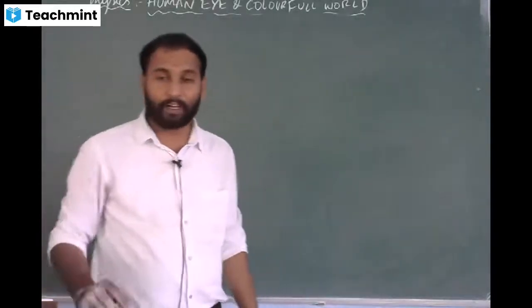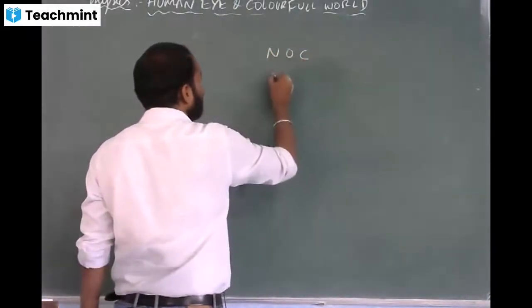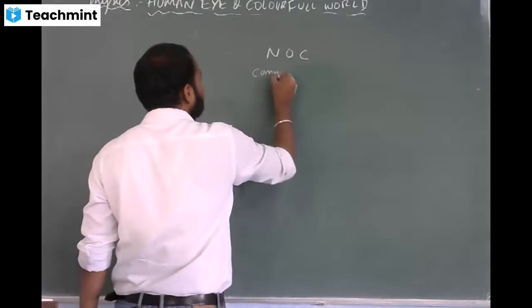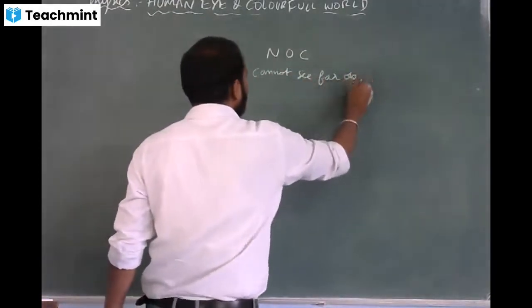So what is myopia? A person can see near objects clearly and cannot see far objects. Correct?